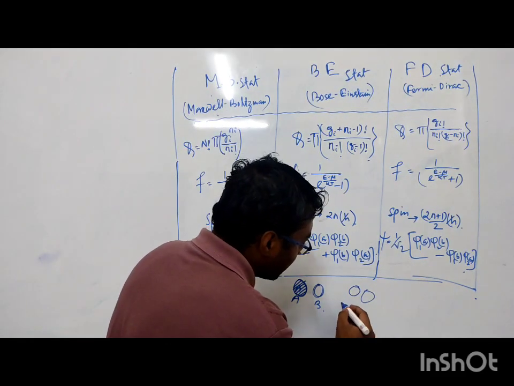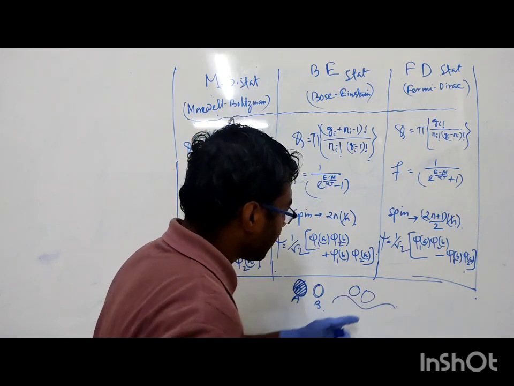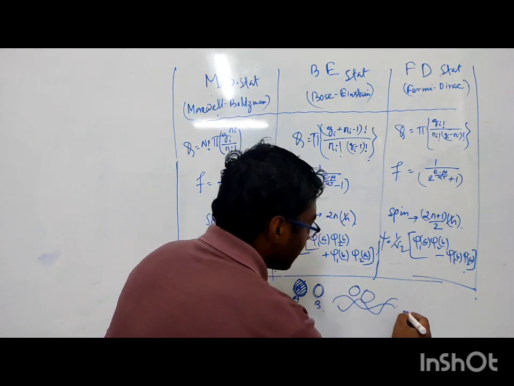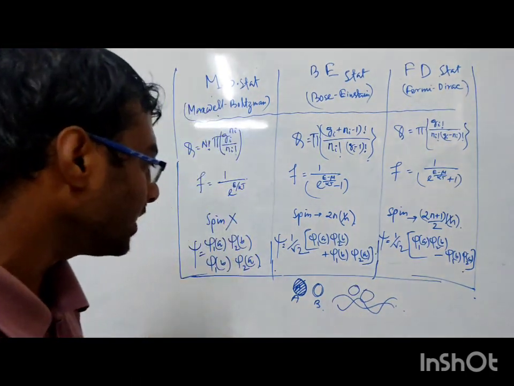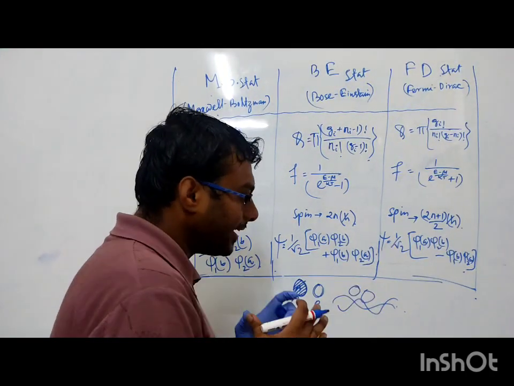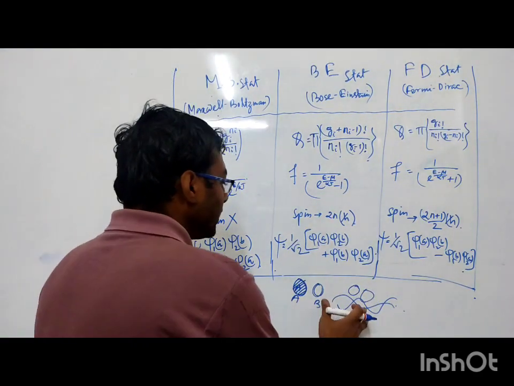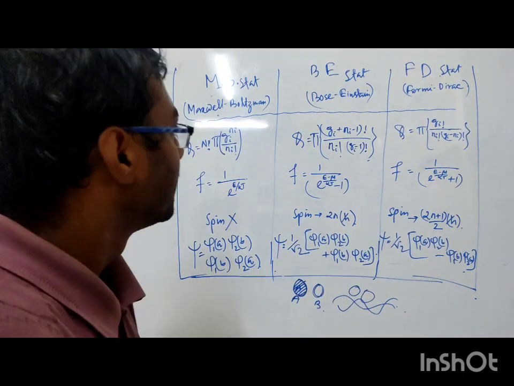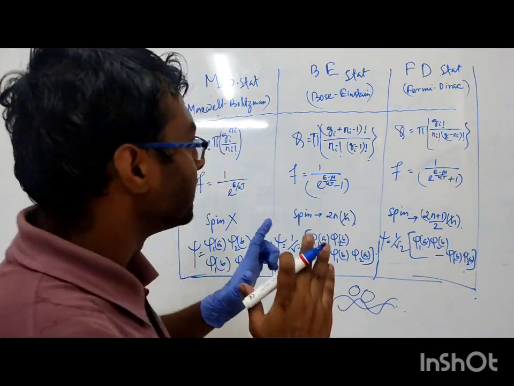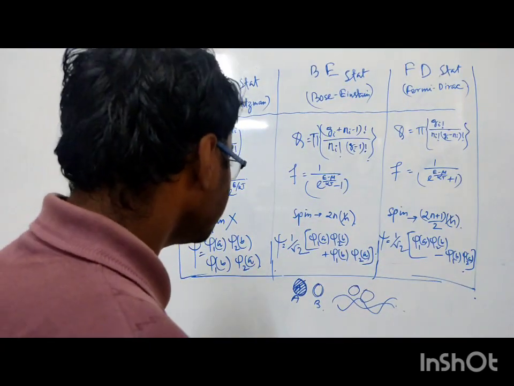So if this particle's wave function is like that and this particle's wave function is like that, both wave functions will be superimposed. So we cannot identify each particle, and there is no concept of distinguishability. They are indistinguishable. This is the basic difference between classical statistics and quantum statistics.